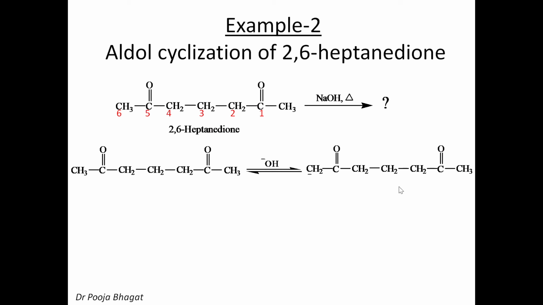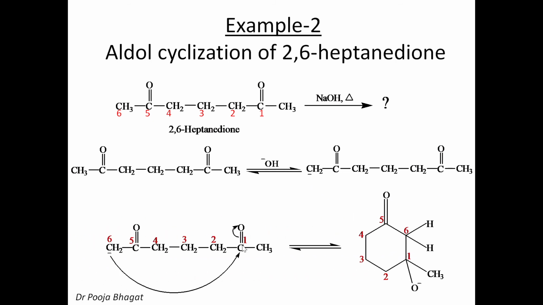Okay, so this is the enolate ion formed. The negative charge comes here. Now number it: 1, 2, 3, 4, 5, 6. Carbon 6 will attack here, so a 6-member ring. You can easily draw it. Number the carbon atoms, and accordingly at first write down O negative and CH3. At 6th both hydrogens are available. So this is the ring formed in this case. This is the ring structure.